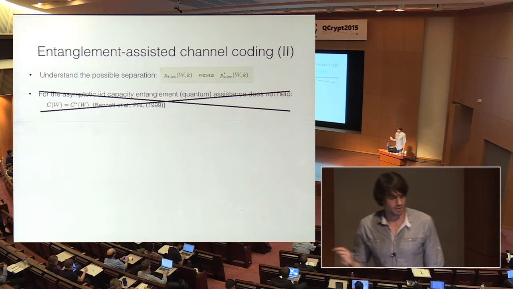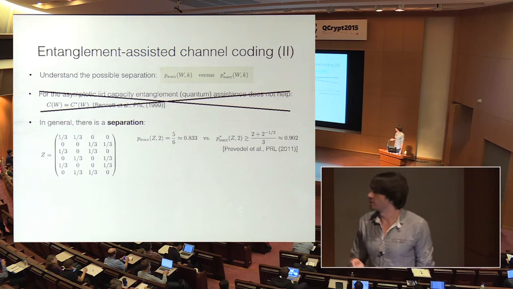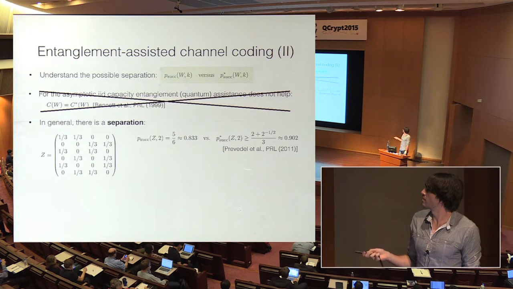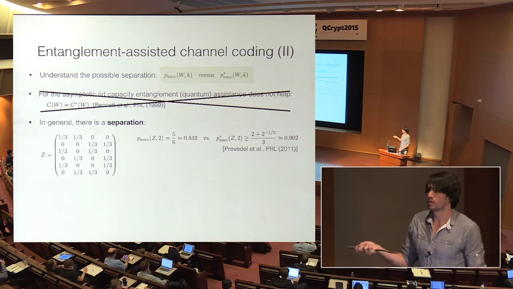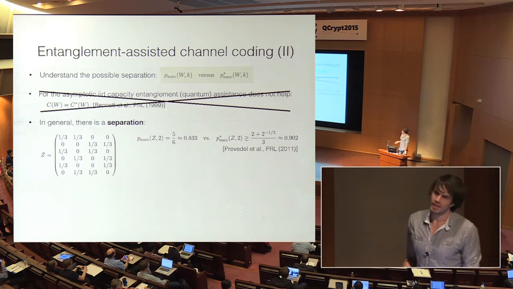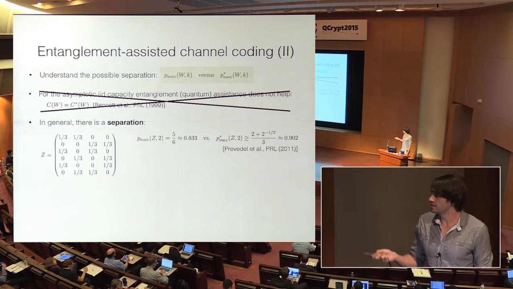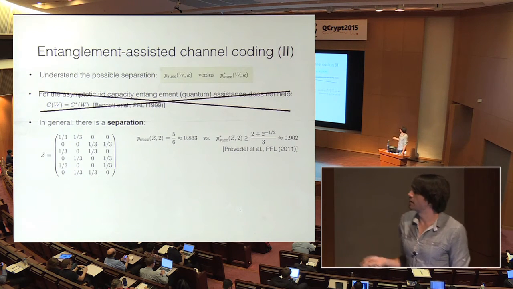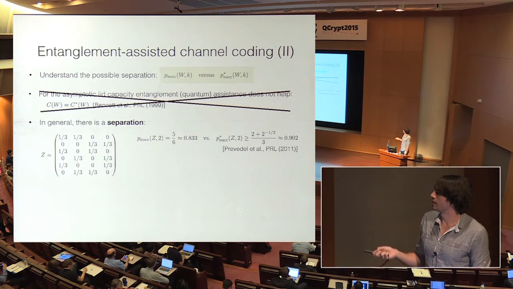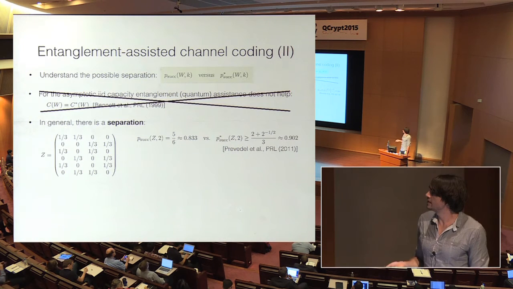But again, that's not what we're interested in. We're interested in this more refined picture, and then there is a separation, okay? Prevedel and co-authors gave this specific example, which is just the input-output matrix of some specific channel, and they show that if we want to send one bit of information over this channel, then they calculate that the classical success probability is 5/6, which is roughly 0.833, and they can also show that the entanglement-assisted success probability is lower bounded by 0.902, which is higher, right?